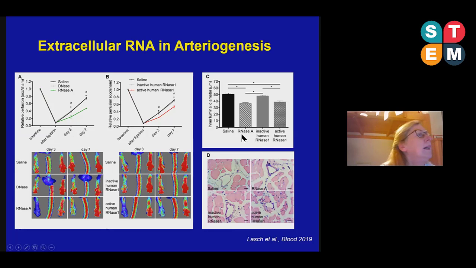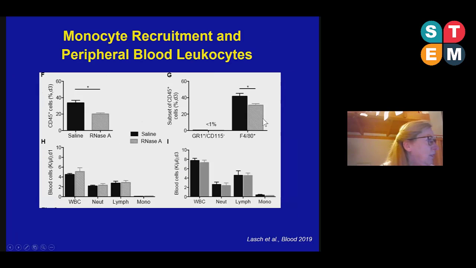As I showed you before, arteriogenesis is dependent on the recruitment of monocytes because they supply all those growth factors. And again, we found that when we treat mice with RNase after induction of arteriogenesis, there are reduced levels of leukocytes in the perivascular space of growing collateral arteries. Here we investigated CD45, which is a panleukocyte marker.